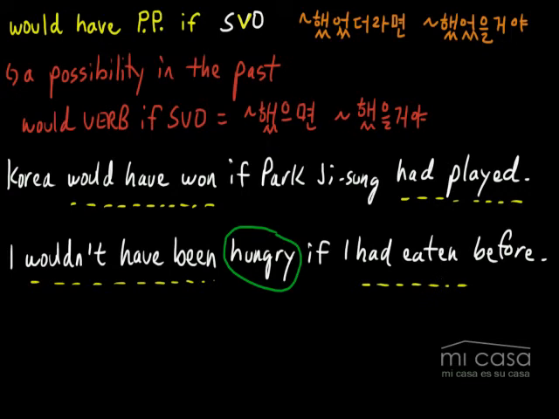Okay? So what does this mean in Korean? This would mean 이미 먹었었더라면 배고프지 않았었을 거야. All right, that's really hard for me to say in Korean still, even though I have practiced this a lot. So again, if you want to learn this structure, it's going to be kind of difficult and you're going to have to practice it a lot. But it is useful. I wouldn't have been hungry if I had eaten before the movie.